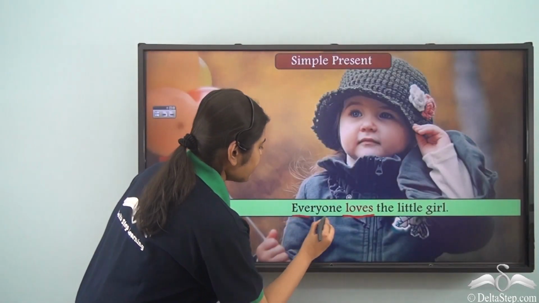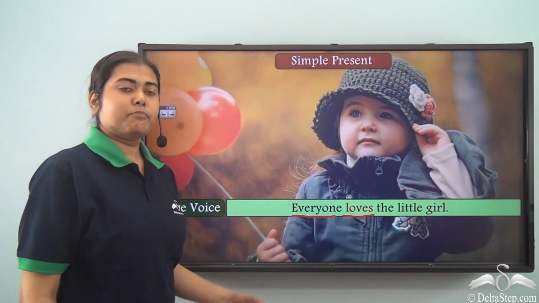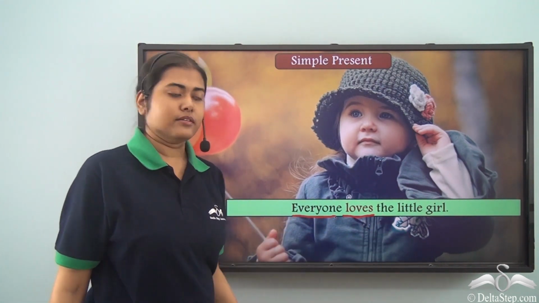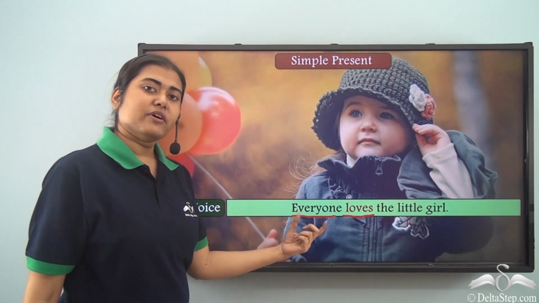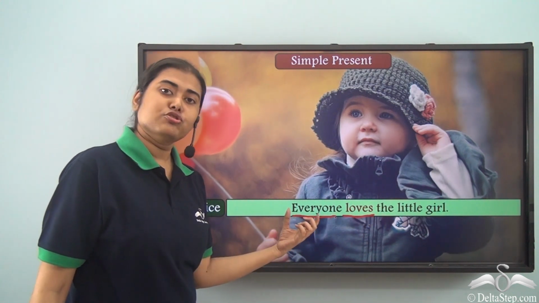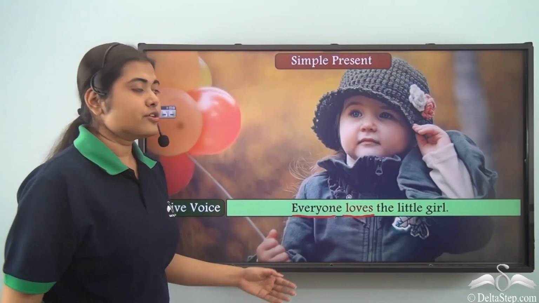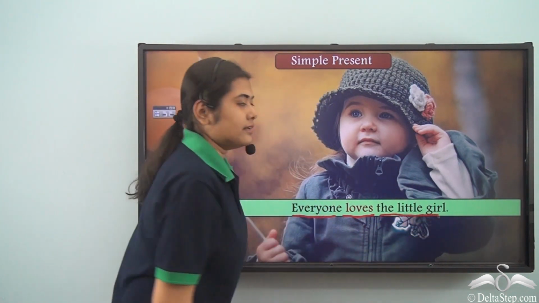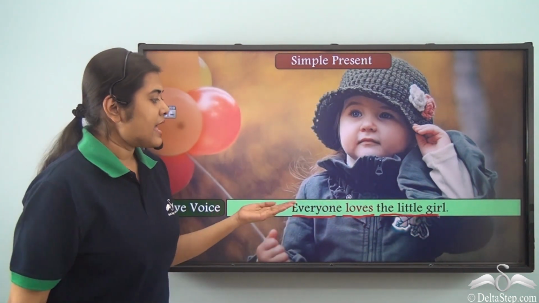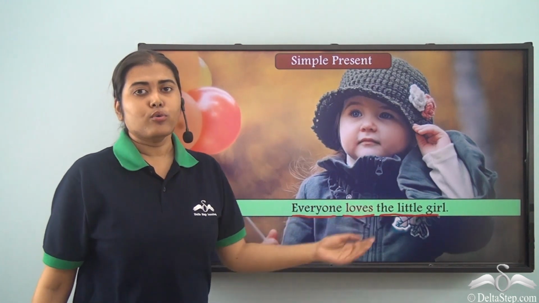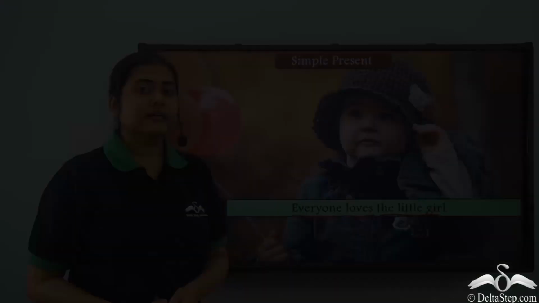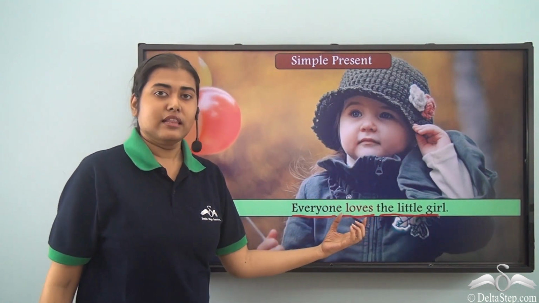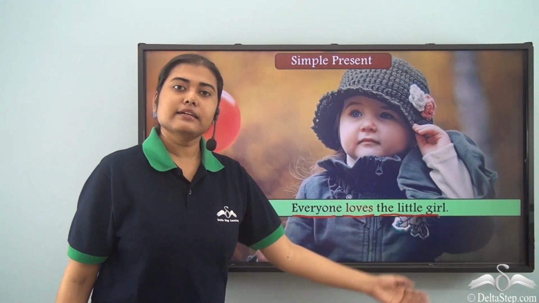Everyone is the subject because it answers the question who loves the little girl, and it is also performing the action. It is the doer in this case. Who is receiving the action? The little girl. If I ask everyone loves whom, the answer is the little girl. So, the object of the verb loves is the little girl.